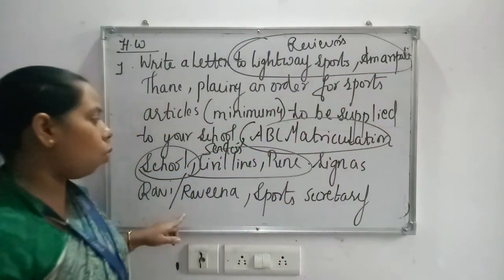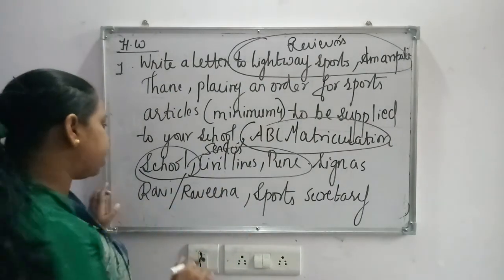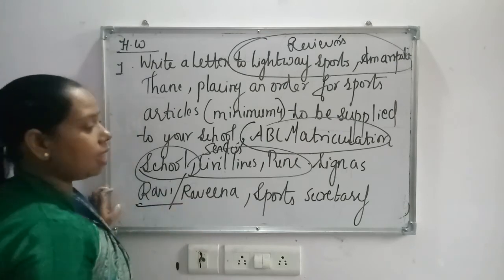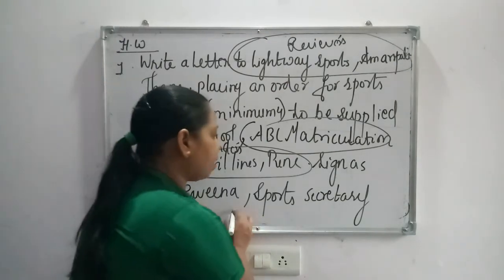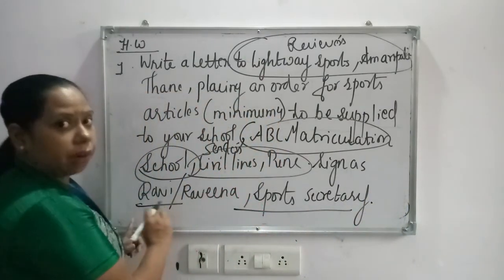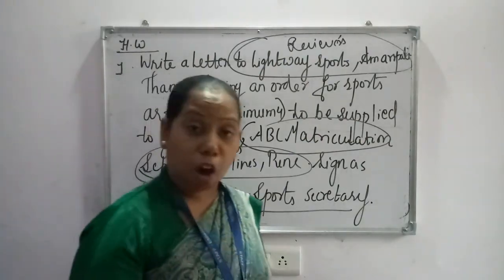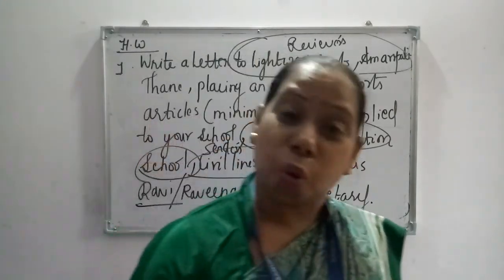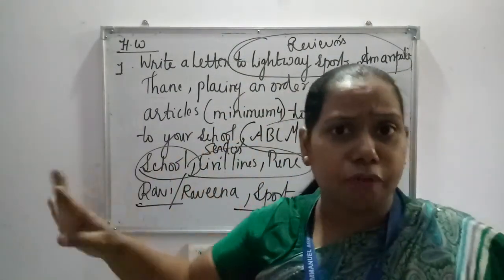And who are you? In the complimentary closure at the end you can sign as Ravi, and at the bottom also write the designation when it is given in the question: write the name as Ravi and write sports secretary. Now you have to invent what items. I also mentioned not more than four, you can order four items.